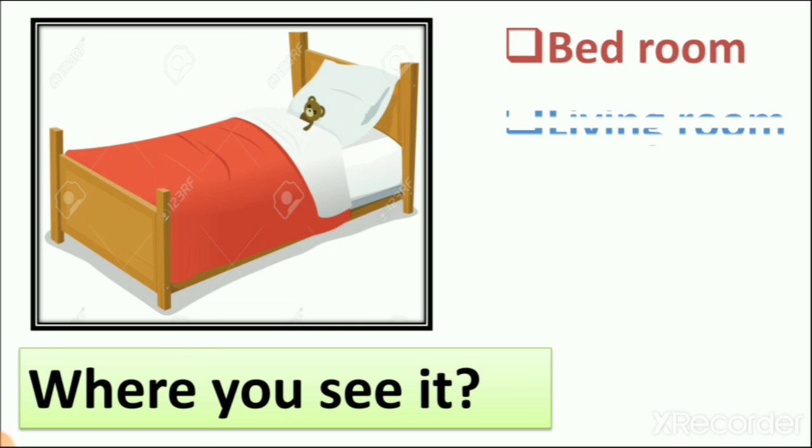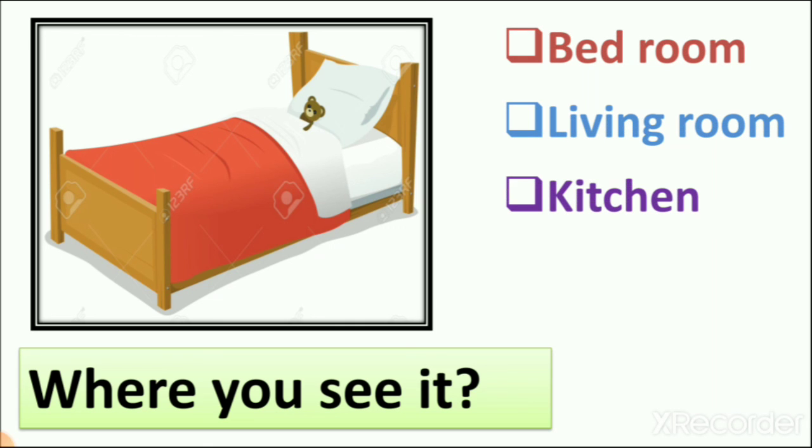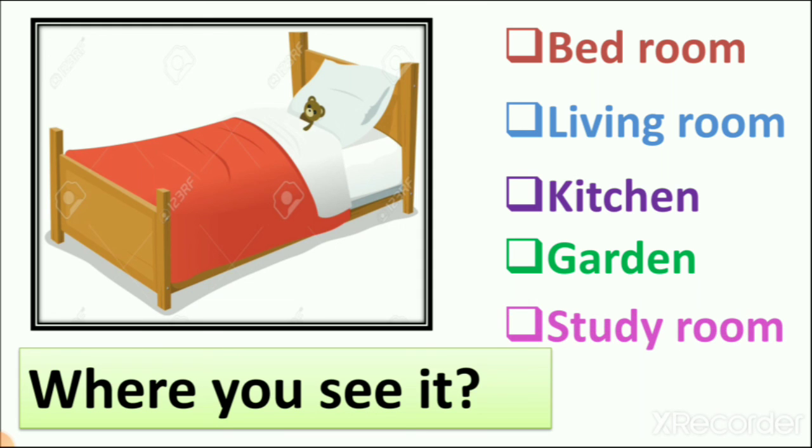Now let's see the rooms: bedroom, living room, kitchen, garden and study room. Now you tell me, where do we put the bed, in which room? In the kitchen? In the garden? No. So where do we put the bed? We put the bed in our bedroom, and the bedroom is for sleeping.